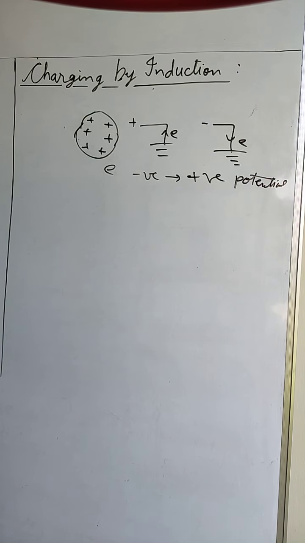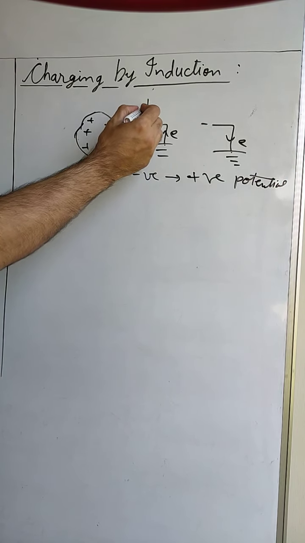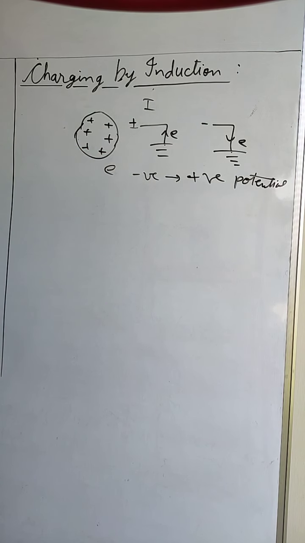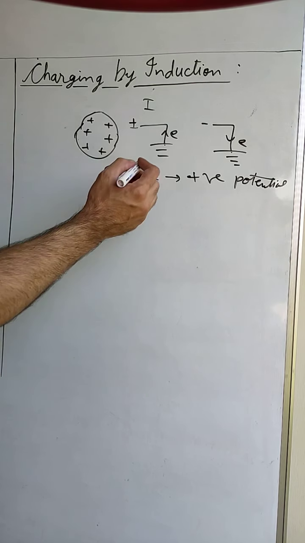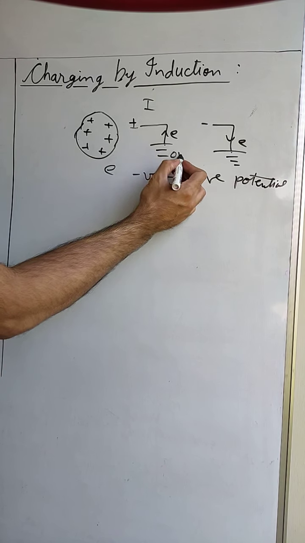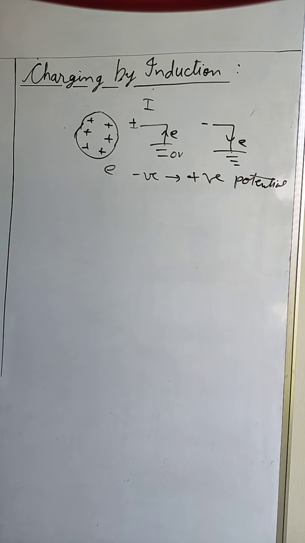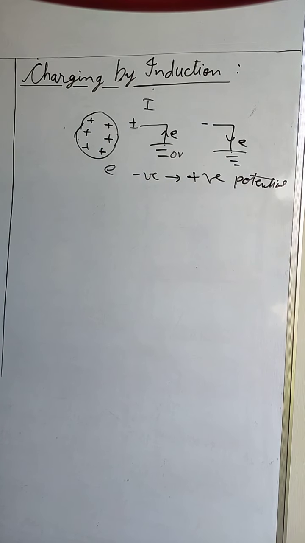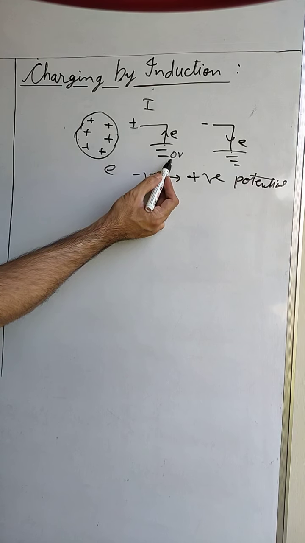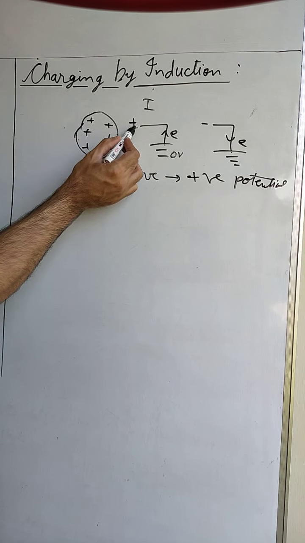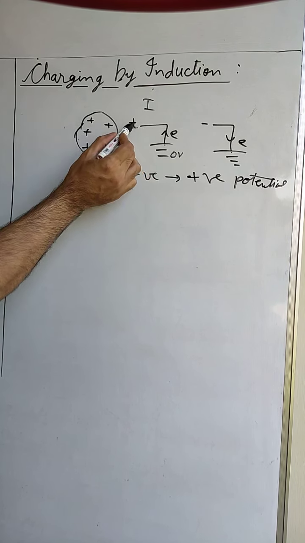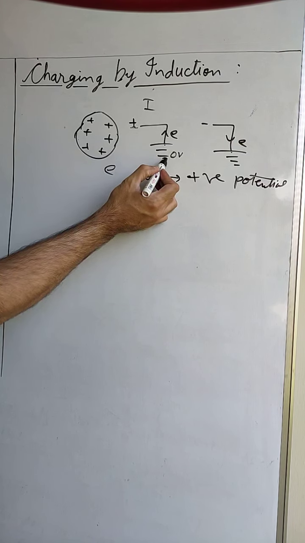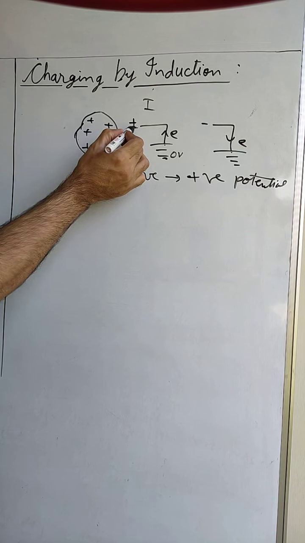Now in this first case, we know that this is a positive charge, so positive charge will create positive potential. Now earth is always considered to be at 0 volt. If we compare 0 and positive potential, we can say that earth is negative with respect to this charge, because 0 is lesser than positive, so this terminal is more negative than the positive charge.